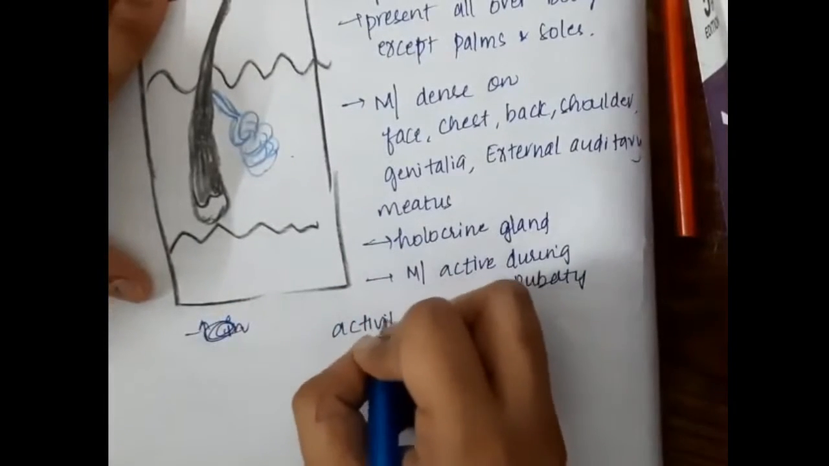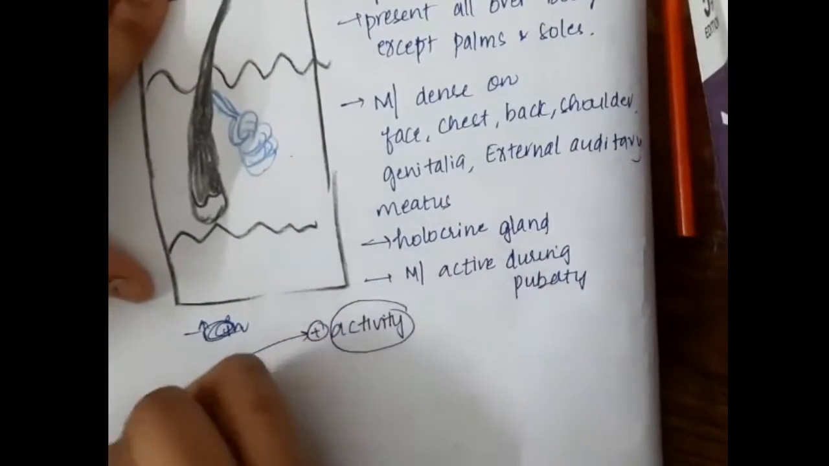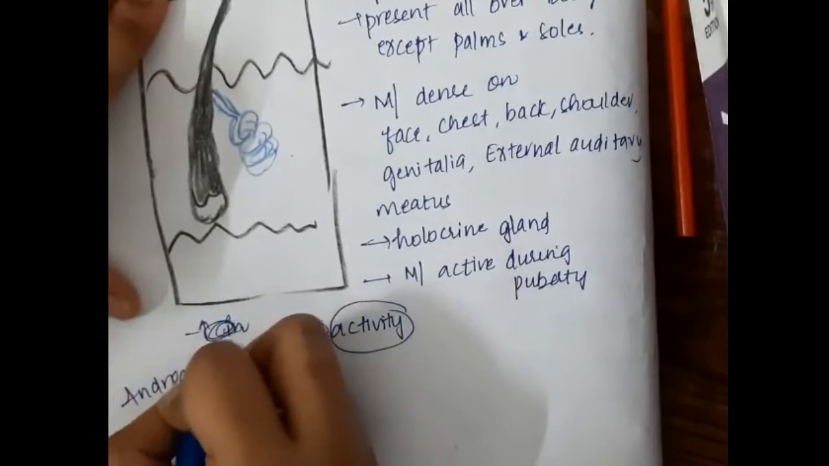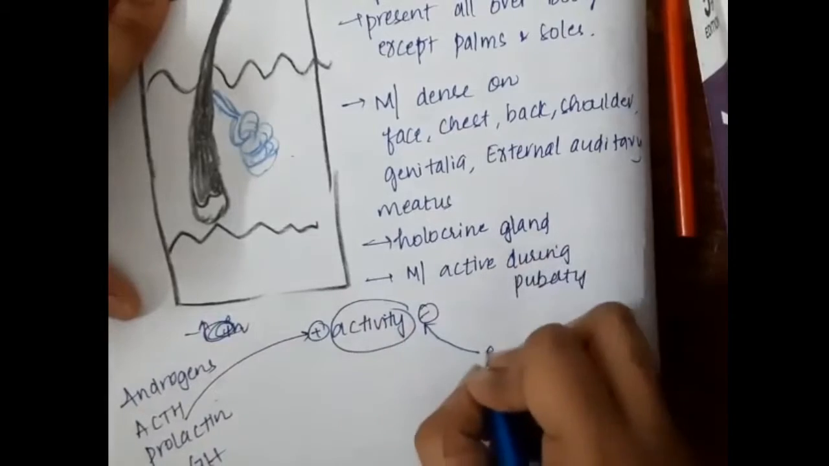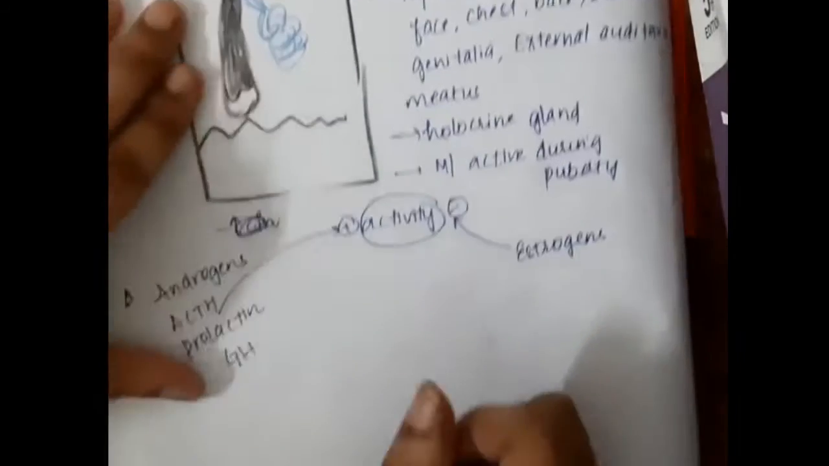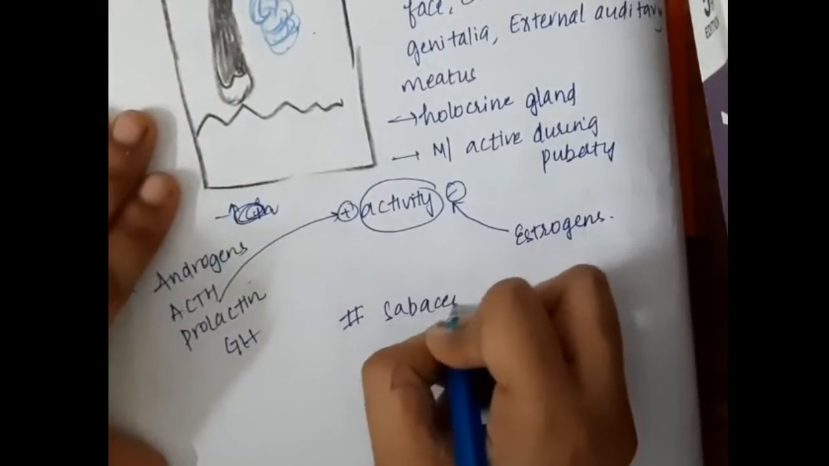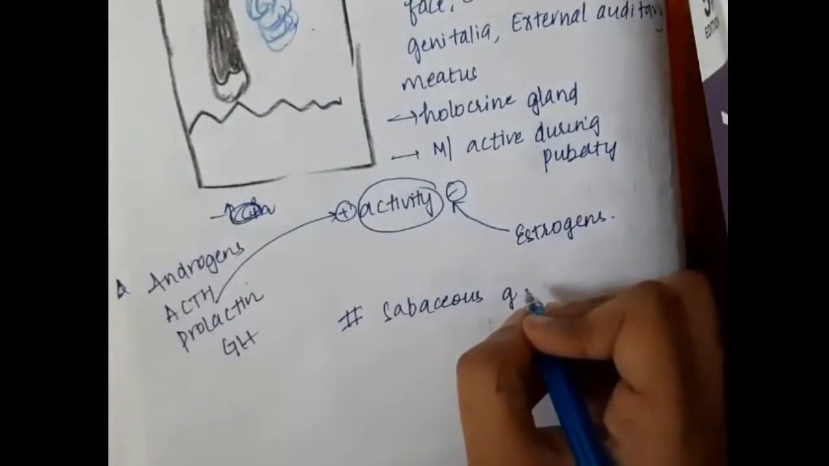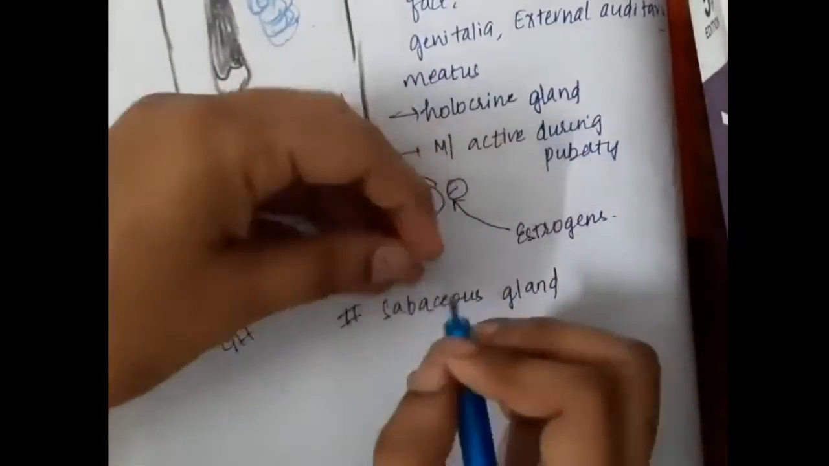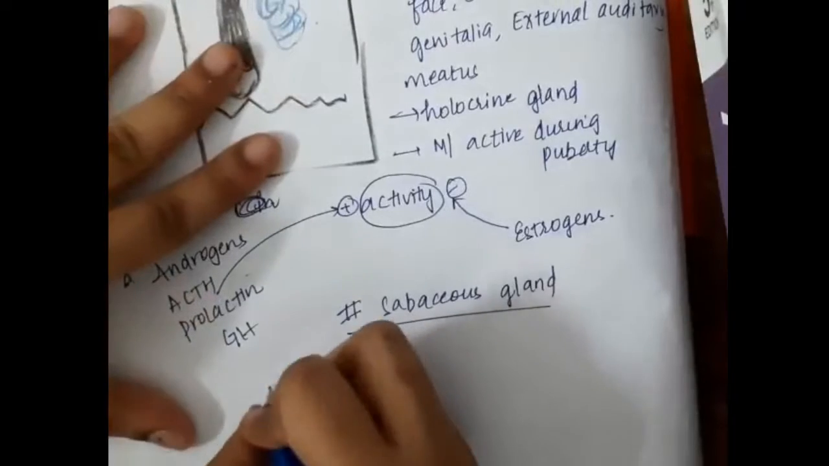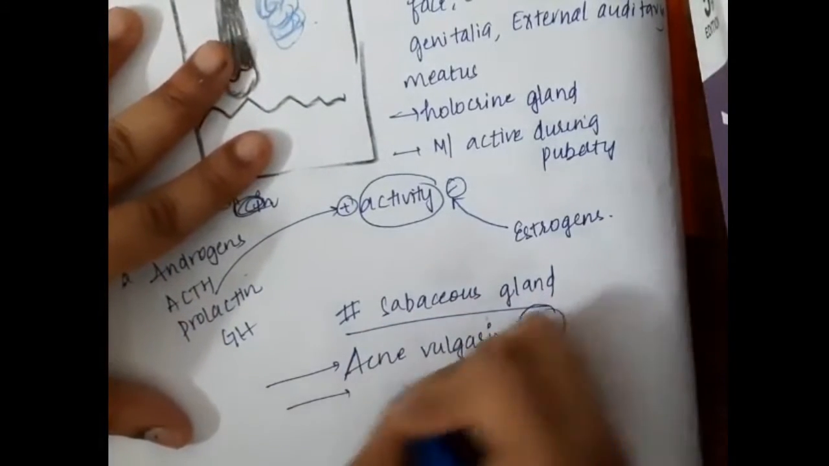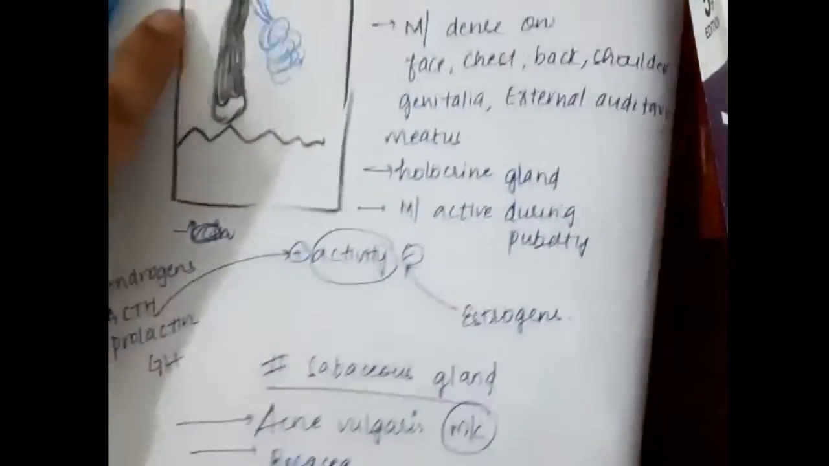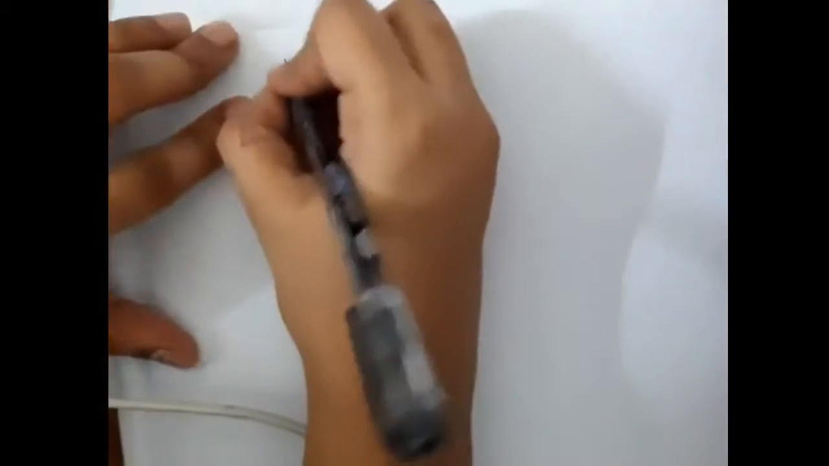So we have the activity of these sebaceous glands. They are activated by androgens, ACTH, prolactin and growth hormone. They are inhibited by estrogens. Whenever there is a defect in sebaceous glands, the first and foremost important defect is acne vulgaris, which we will learn in our next class, and rosacea. These are the two diseases which occur due to sebaceous gland issues.